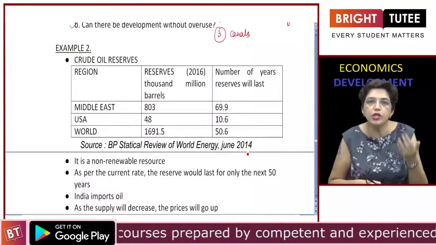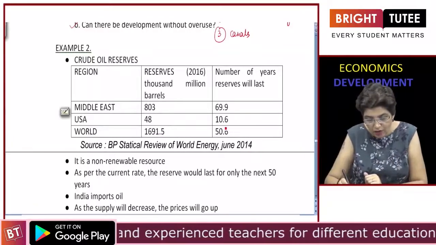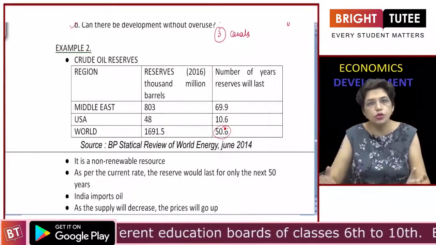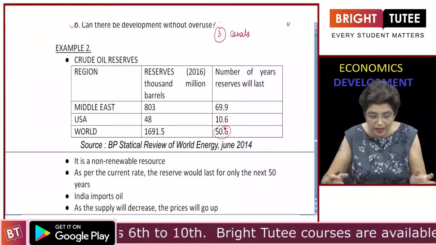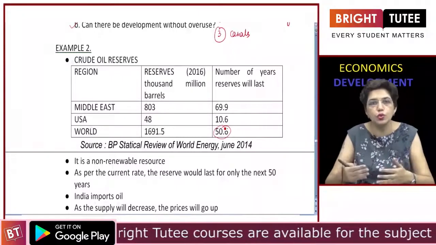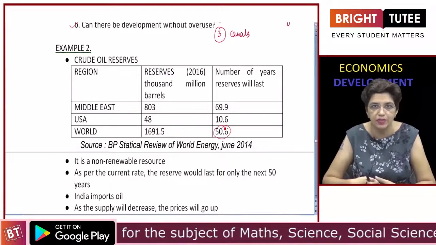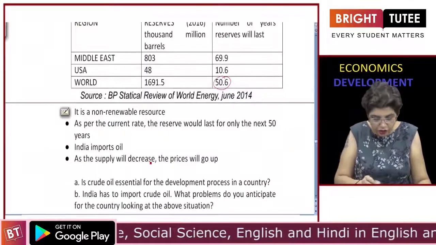If we keep on using crude oil at the present rate, it will last only for 50 more years. Then there will be no more crude oil. That is why we say the present level of usage of crude oil is not sustainable. So at the current rate, it would last only for 50 years.